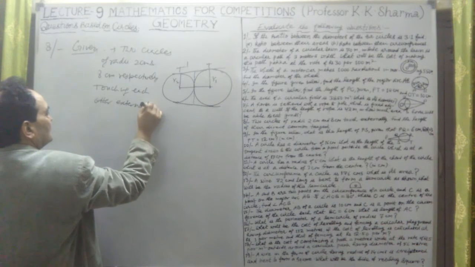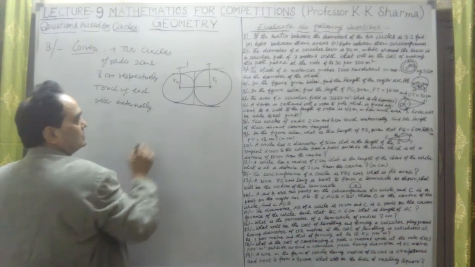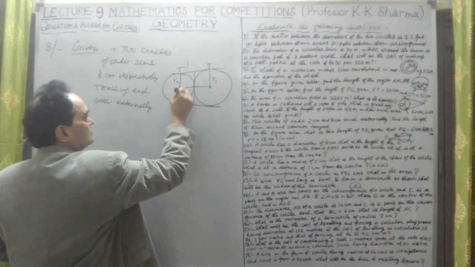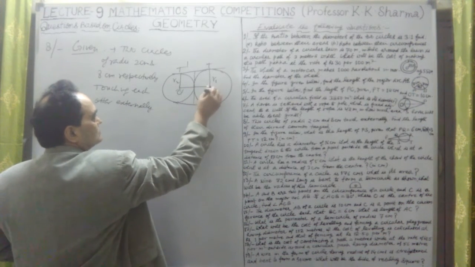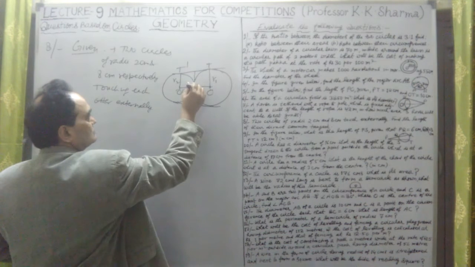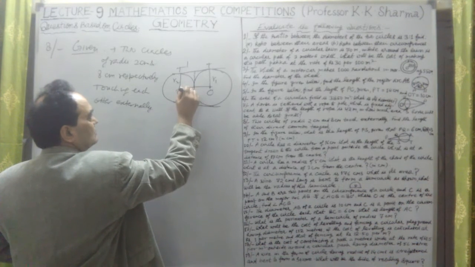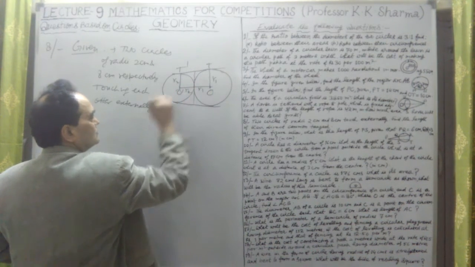Okay, externally. Let me take this is O dash and this is O here. This is the intersecting point. This is R2 radius, this is R1 radius.